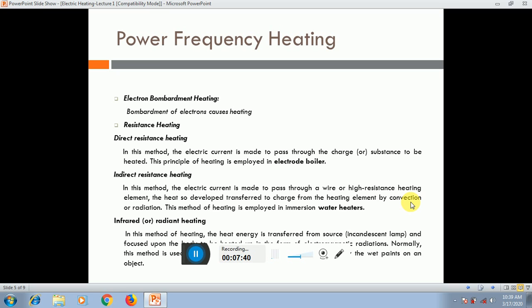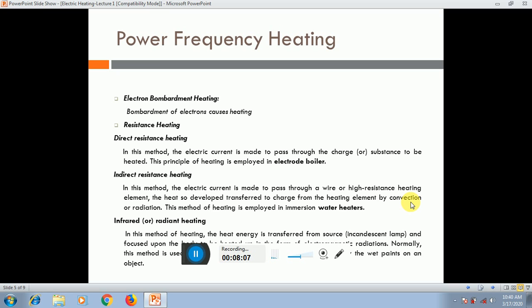The next one is indirect resistance heating. So what is indirect resistance heating? In this method, the electric current is made to pass through a wire or a high resistance heating element. The heat so developed is transferred to the charge from the heating element by convection or radiation. The best example of indirect resistance heating is water heaters.